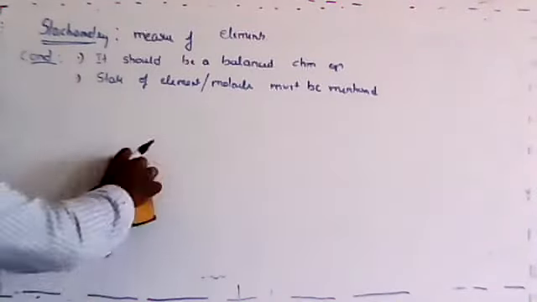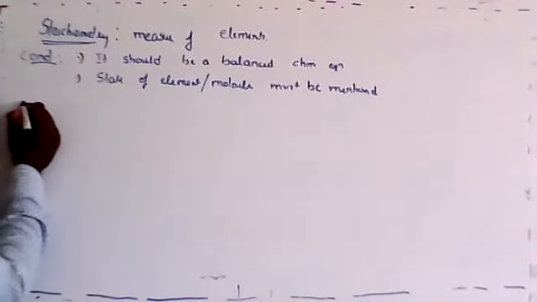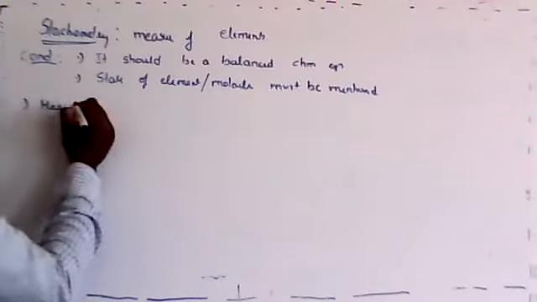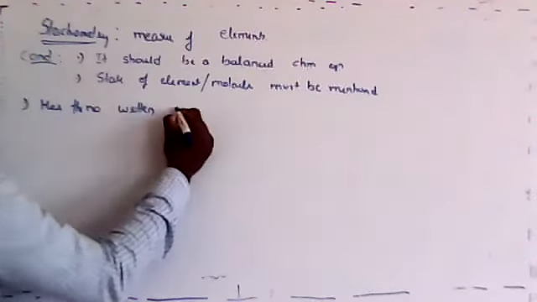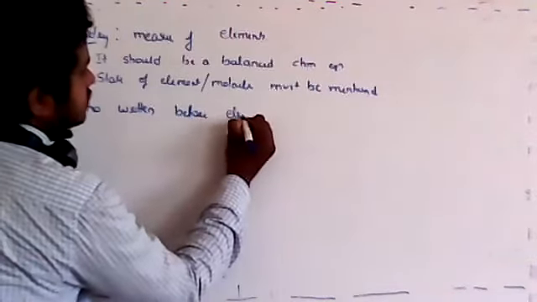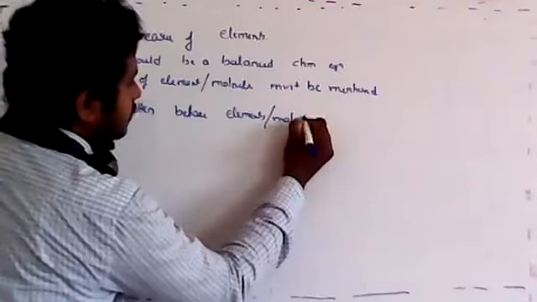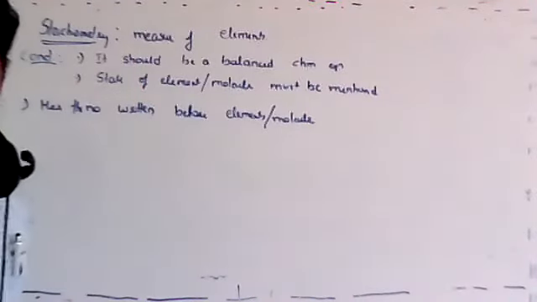And one more point, it's not a condition. One more point I must mention here: the number written before the elements or molecules in the balanced chemical equation.